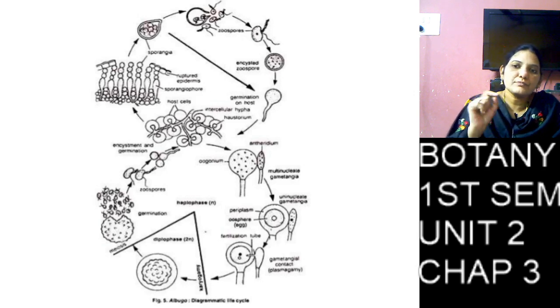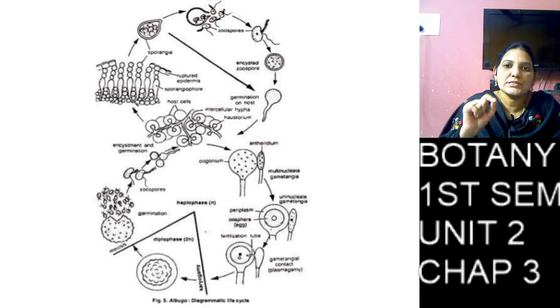When the antheridium and oogonium attach with each other, then the cell walls rupture. Only the attached cell walls rupture, and they form one fertilization tube.